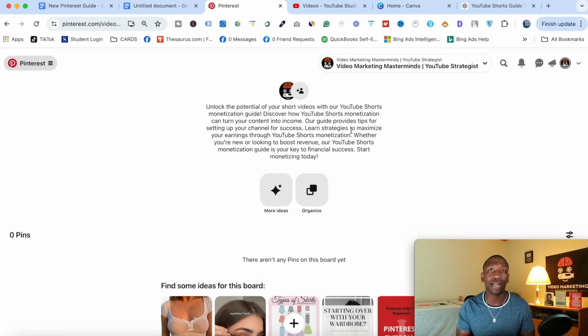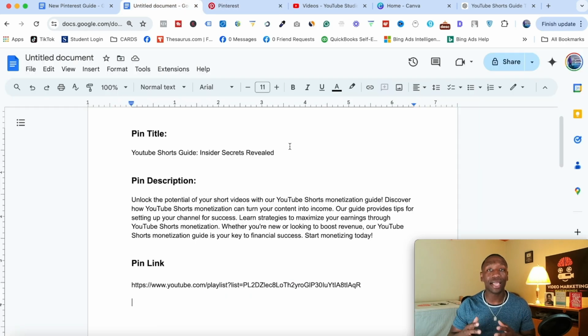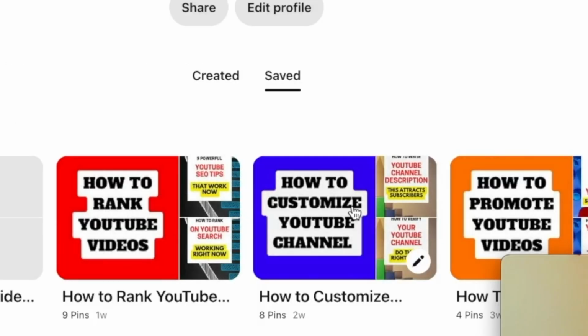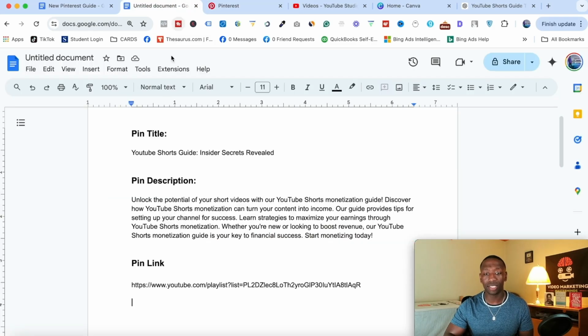So now I'm going to show you how to create a pin. We're going to create a pin and associate it with the board that we just created, so that we can actually get our board cover showing up. So see how these are? That's how we're about to make ours. This is the information that we're about to apply. So let's go back to Pinterest.